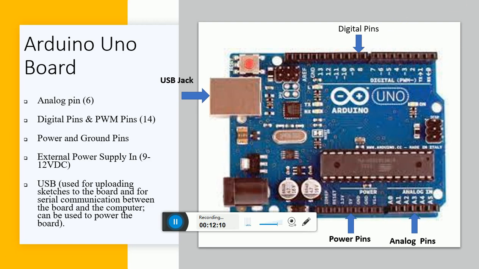So if I'm connecting an LED and I'm giving 0 and 5 volt, then what will happen? Either it will be off or it will be on with its maximum intensity. But if I vary the voltage from 0 to 5 volt, then as I increase the voltage, first of all the LED will be very dim, and then its brightness is going to increase. So that is a PWM pin.